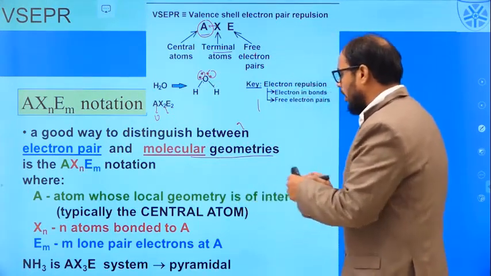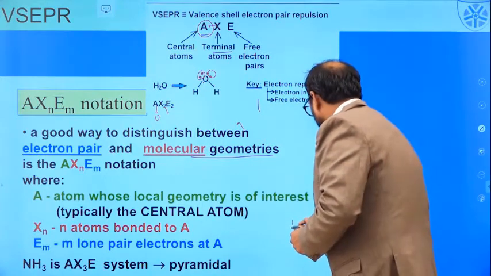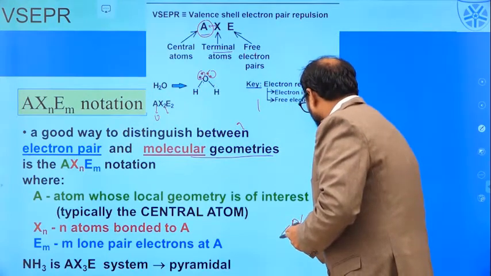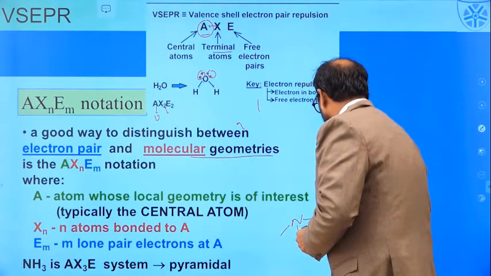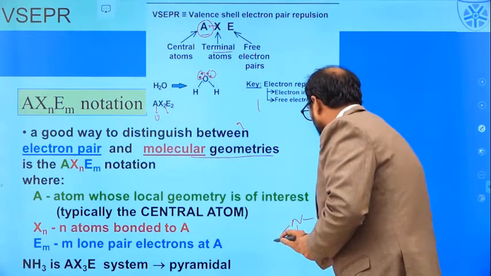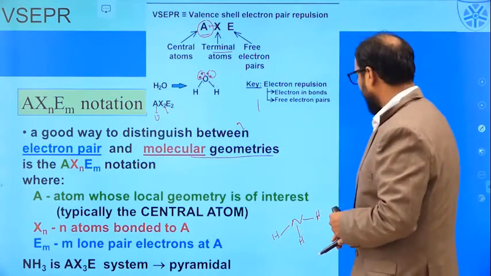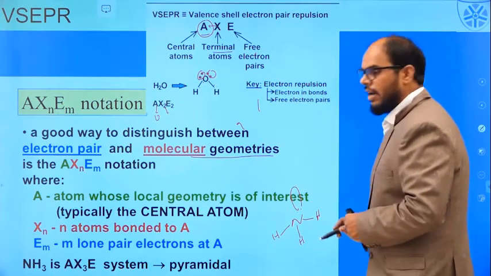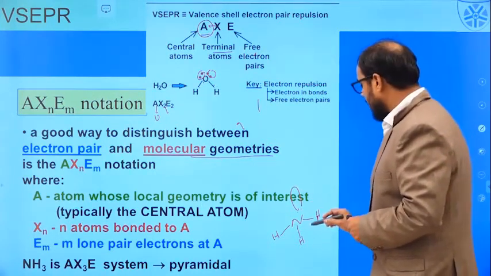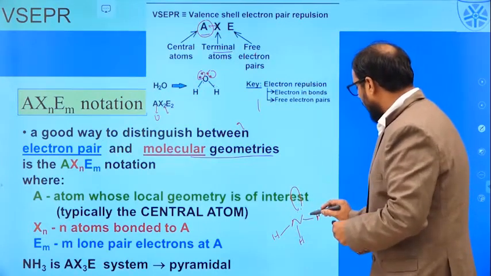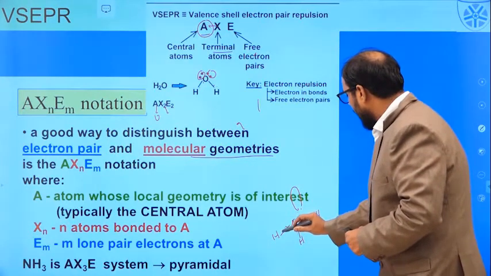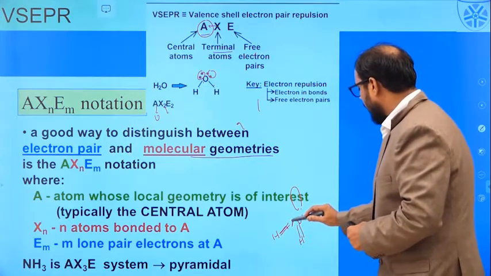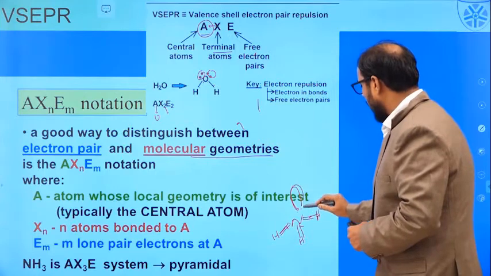Similarly, for the ammonia molecule, we have got the central metal atom, that is the nitrogen atom, and X refers to the 3 hydrogen atoms which are bonded to the central nitrogen atom, and we have got 1 lone pair of electrons on the nitrogen atom. So for the ammonia molecule, the geometry is governed by the lone pair and the bond pair. So we have got 3 bond pairs and 1 lone pair.